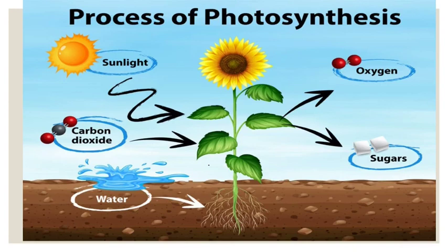So what is photosynthesis? This picture very well explains how the green plants, as you can see in the picture, take in sunlight, that is solar energy, take in carbon dioxide through the stomata, absorb water through the roots, and in presence of sunlight they convert all this carbon dioxide and water to form sugars, that is food, and also release oxygen.